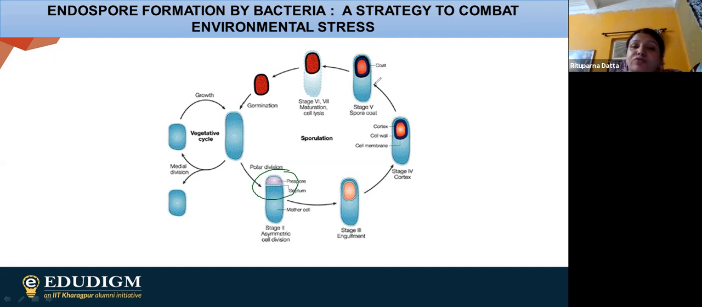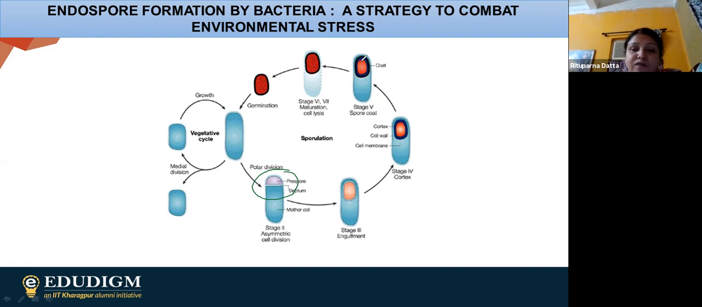They are going to make a particularly tough wall surrounding this spore-like structure, which is known as the coat. And finally the coat is going to mature, and when it matures, it has 6 to 7 layers.